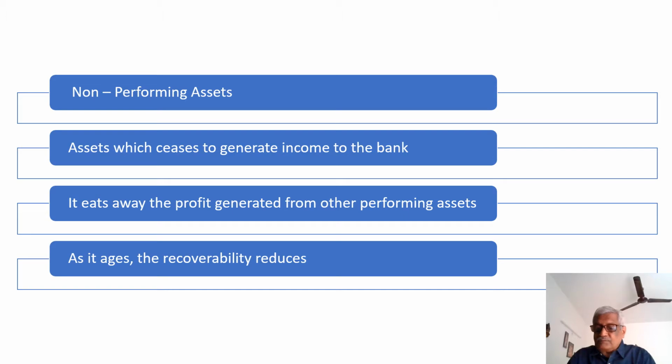That means my profit to that extent is eaten away by the provision that is to be made on non-performing assets. As it ages, the recoverability reduces. That means if it is a non-performing asset, say for a period of 2 years it remained, and afterwards it moves into the third or fourth year, the recoverability decreases as the age of the non-performing asset increases.